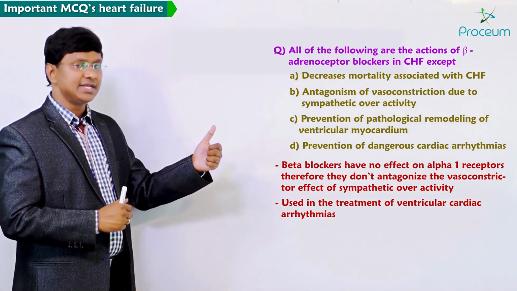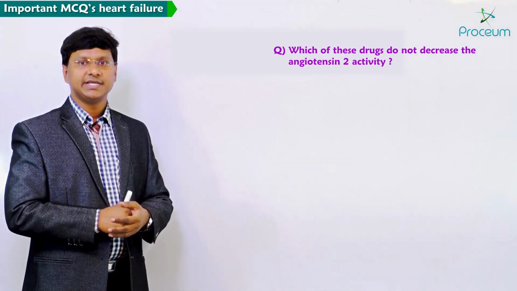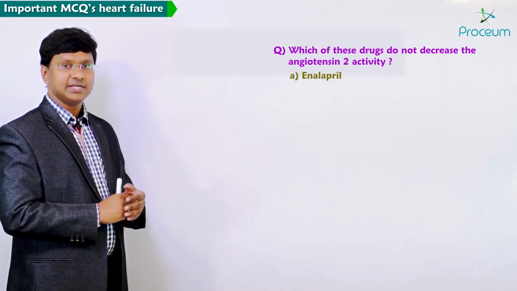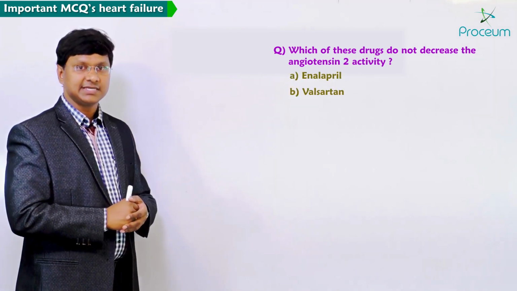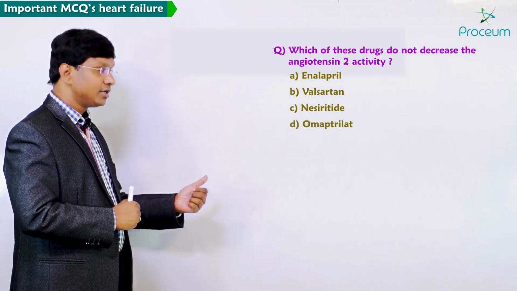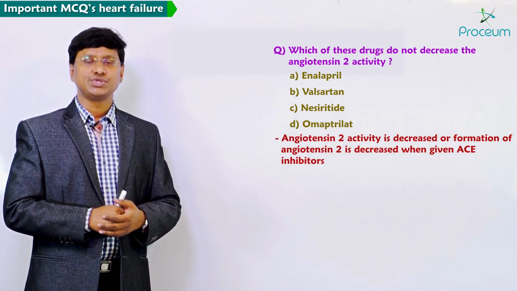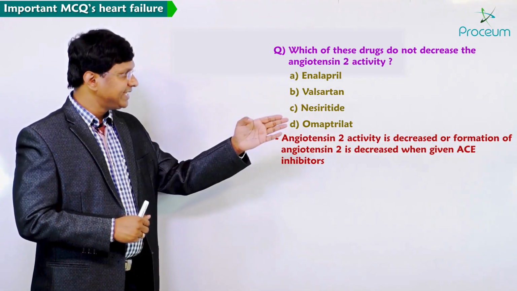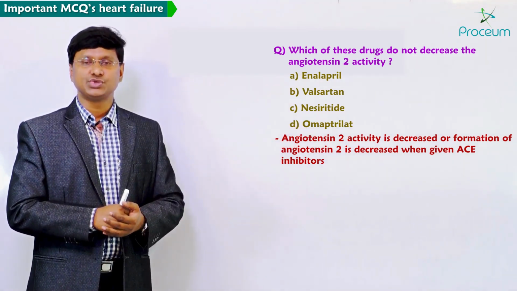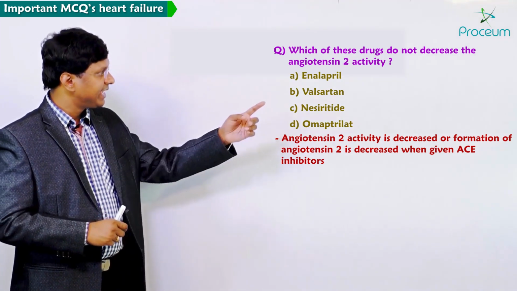Now let me discuss the last MCQ. Which of these drugs do not decrease the angiotensin II activity? Option A, enalapril. Option B, valsartan. Option C, nesiritide. Option D, omapatrilat. Now angiotensin II formation is decreased whenever you are giving ACE inhibitors.